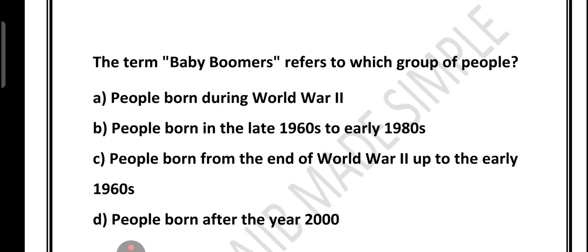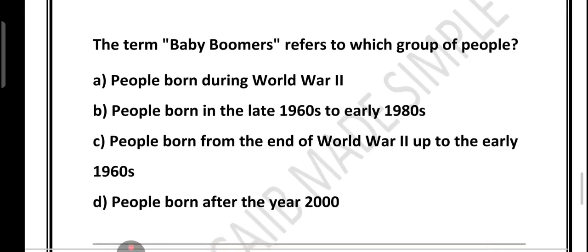Let's see option number A. Option A is incorrect because baby boomers were not born during the war but after it. During World War II, birth rates were actually lower because families were struggling. The boom in babies started only once the war ended. That's called baby boomer. The boom did not start during the war. So option A is wrong. What about B? B is also wrong because people born in the years 1960 to 1990, basically in this time frame, are usually called Generation X. They came after the baby boomers. So this option does not match. So option C is the perfect one.